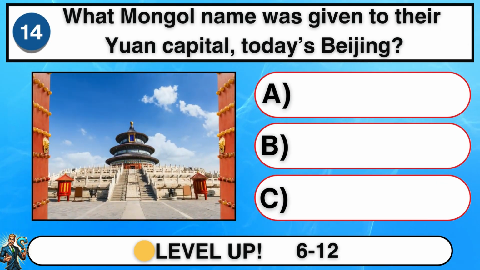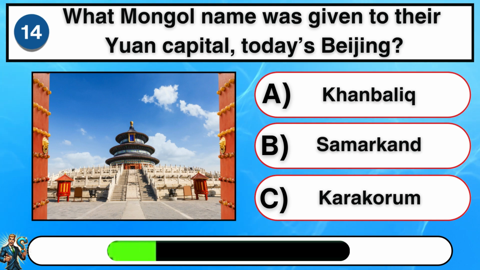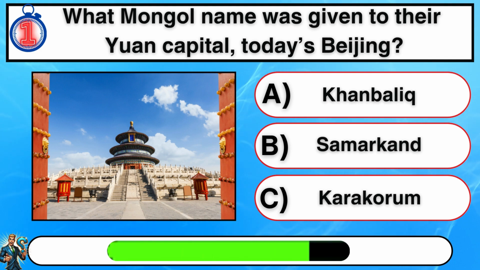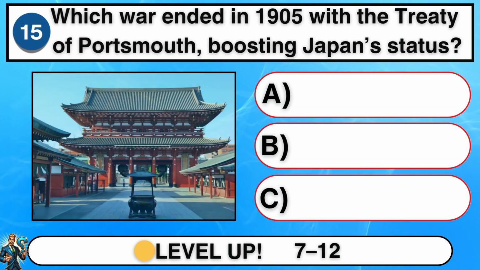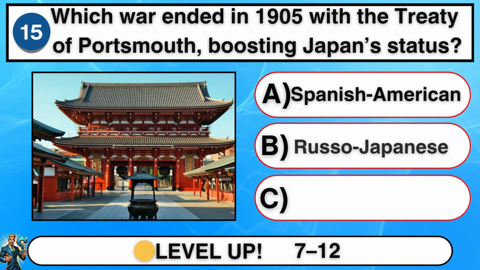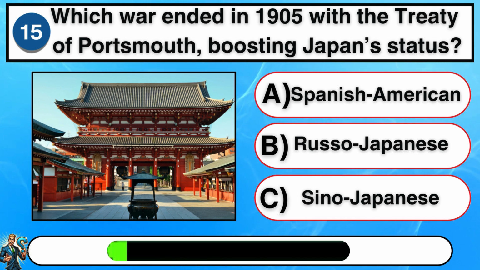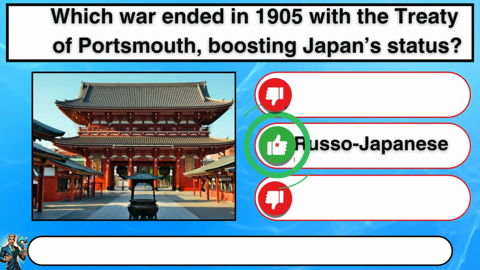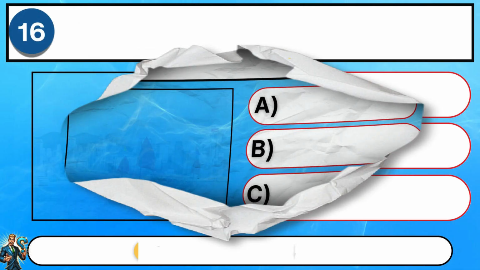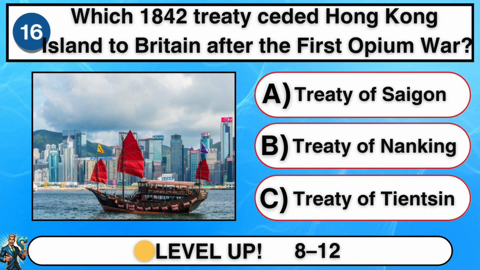What Mongol name was given to their Yuan capital, today's Beijing? A. Khanbaliq. Which war ended in 1905 with the Treaty of Portsmouth, boosting Japan's status? B. Russo-Japanese War. Which 1842 treaty ceded Hong Kong Island to Britain after the First Opium War?